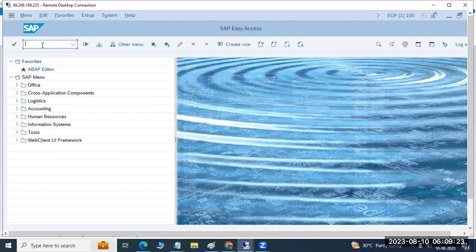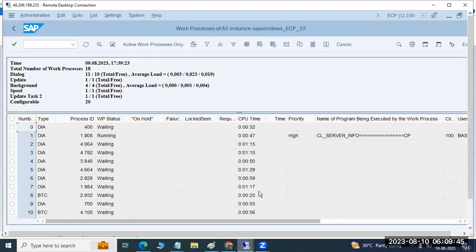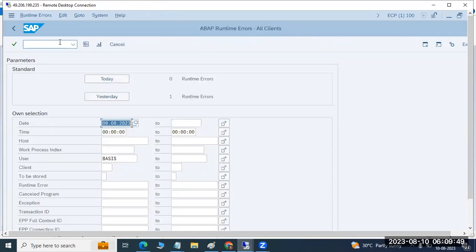Then SM50 also we can verify. SM66 or SM50, we can also check the local work process overview. Then immediately we can go to ST22 for the ABAP runtime errors. In ST22, you can check whether there are any runtime errors, yesterday or today.